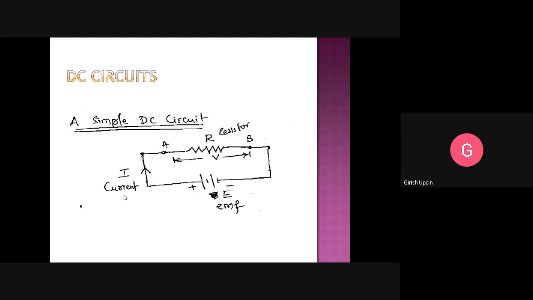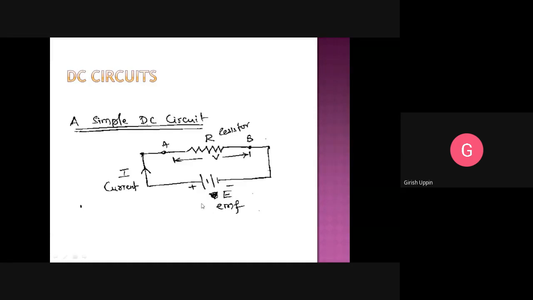So we'll start with the first part of Module 1, that is DC circuit. So what is a circuit? A circuit is nothing but a closed path consisting of some active elements and some passive elements. And what are the active elements? Active elements are like an EMF source, or you can call it a battery source, voltage source.